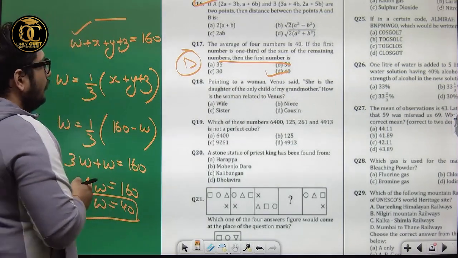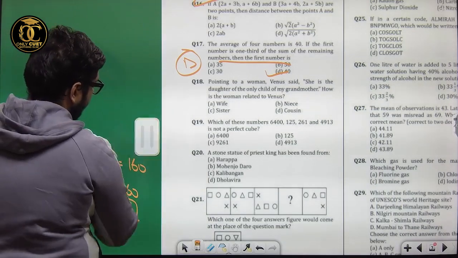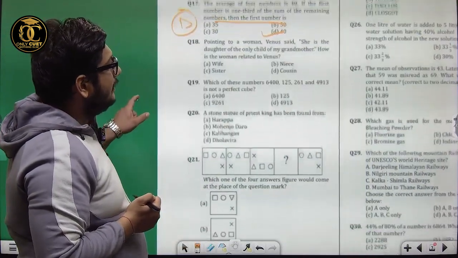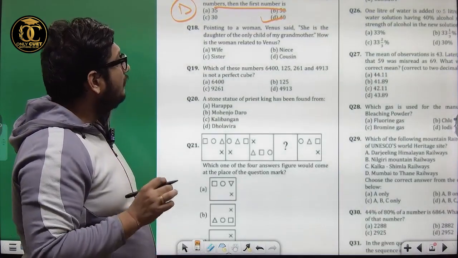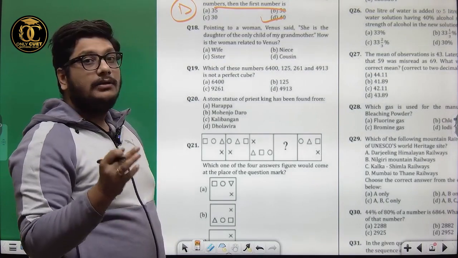Okay. Moving on to the next question, question 18 says, pointing to a woman, Venus said, she is the daughter of the only child of my grandmother. How is the woman related to Venus?